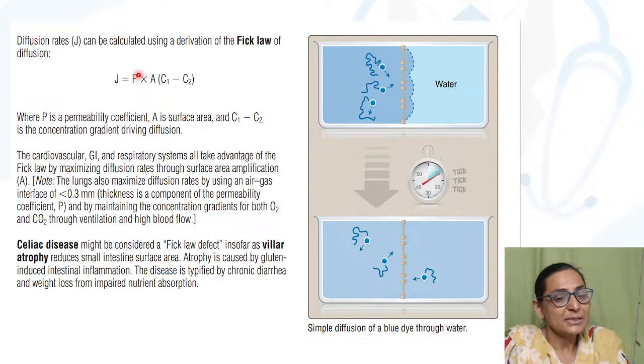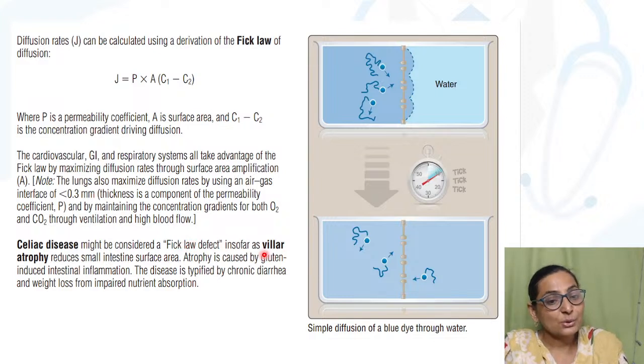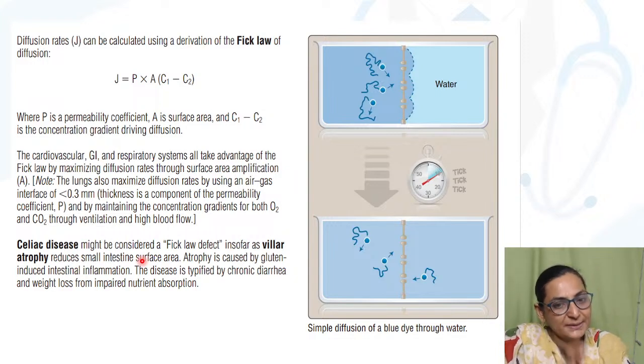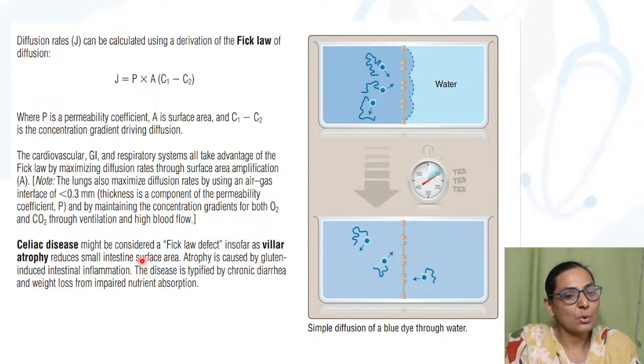Now, similarly, celiac disease is a condition where you get the Fick's law defect. It is called villous atrophy. And because there is atrophy of the villi, there is a decrease in the intestinal surface area. Right? And as there is a decrease in the intestinal surface area, what will happen? Definitely there is going to be impaired nutrition, and this person will come to you with conditions which will reflect that there is malabsorption, and the symptoms will be related to that kind of malabsorption. Right? So it is also caused by a gluten sensitive inflammation.